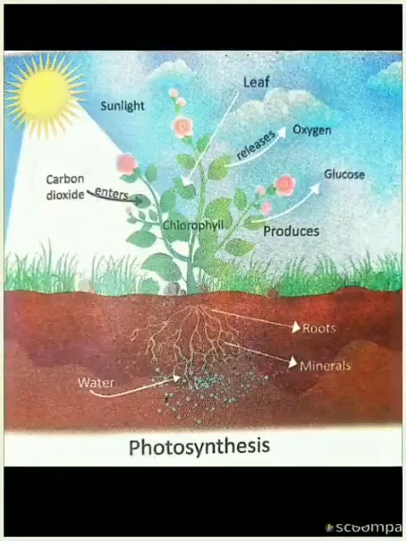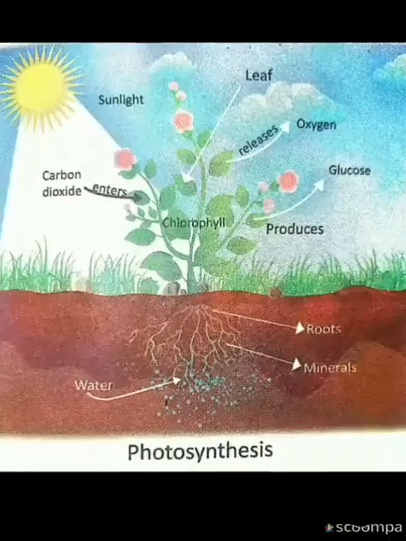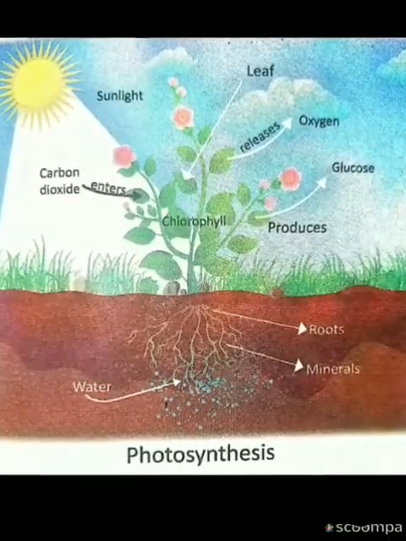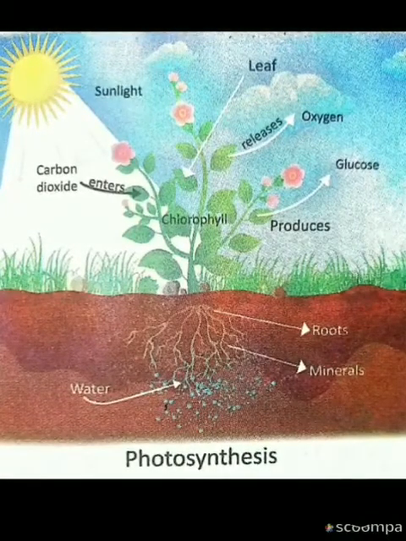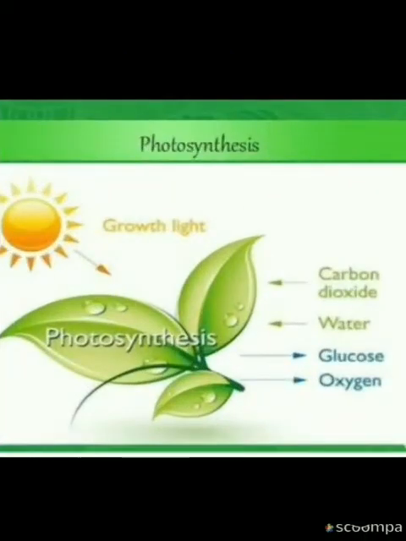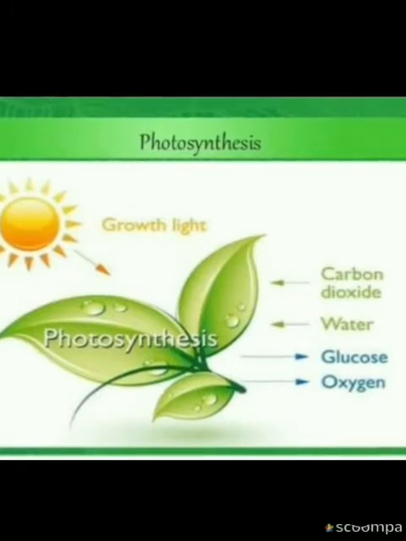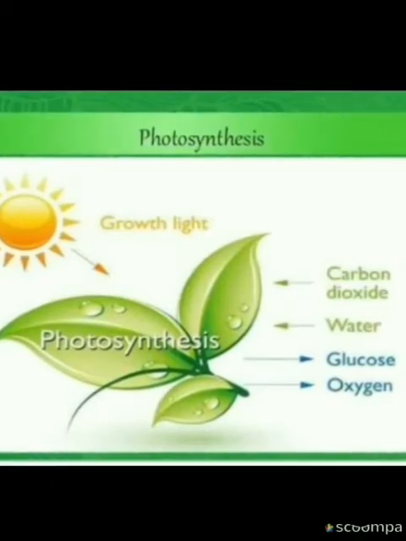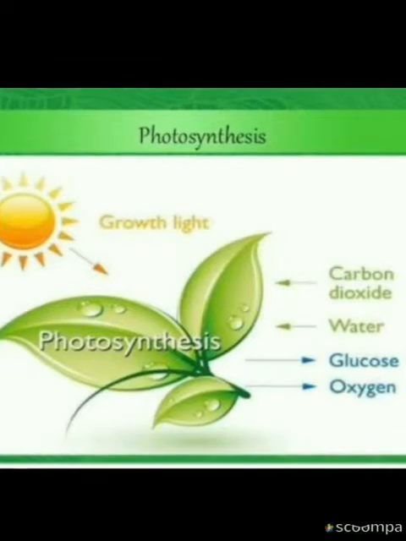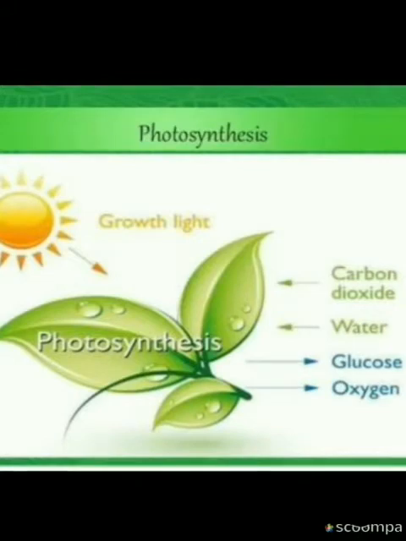Now let us have a look at this diagram. According to this, the plants require carbon dioxide, water, and minerals for their food. Moreover, they release oxygen and glucose into the environment, and all this process takes place in the presence of sunlight. So, let us understand more. The arrows pointing towards the plants are the materials required by the plants for their growth, and the arrows pointing away from the plants are the materials released by the plants, like glucose and oxygen. Now understand the process of photosynthesis with the help of a small video.